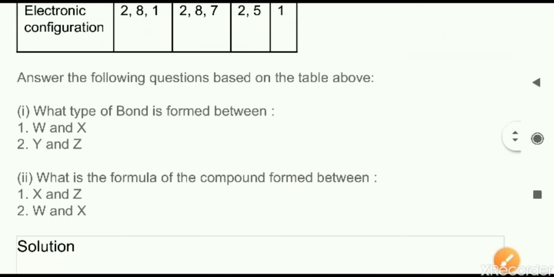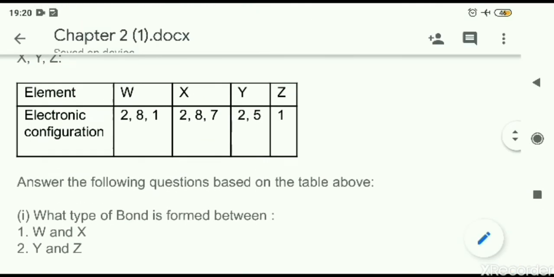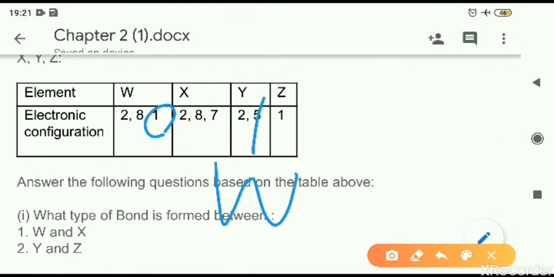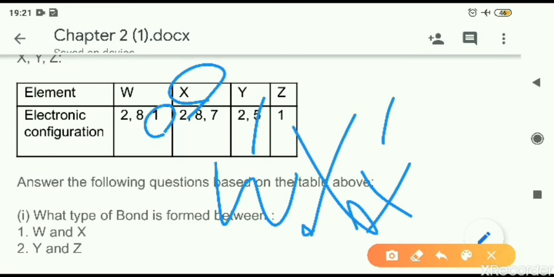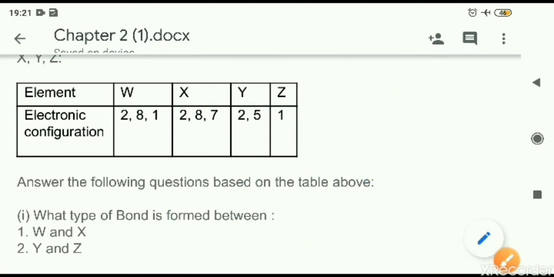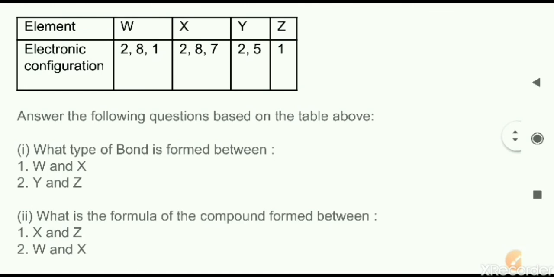Next, second part they are asking W and X. Let us see here. It is having one electron, it can be lost, so W is having valency 1. Next, there was about X. So X is also having valency 1 because it can gain one electron. So here also by transposing, what we will get? The answer will come to be WX. That is the chemical formula for this particular compound, which can be found between W and X. So here we have solved all these previous year questions.